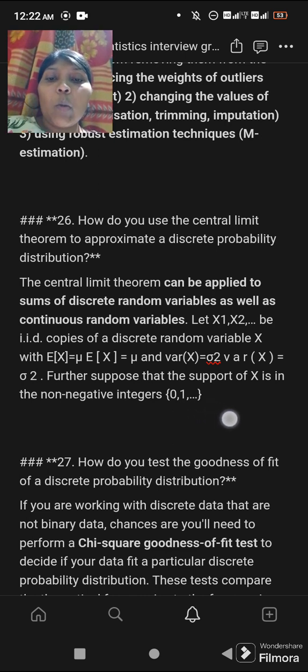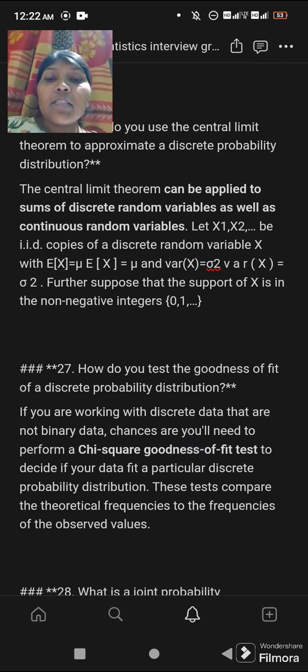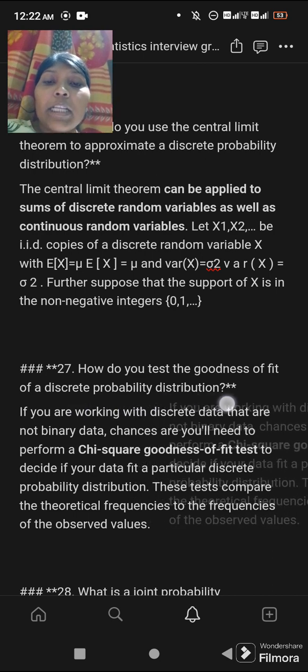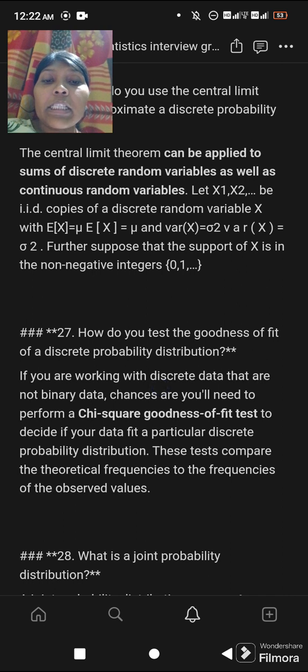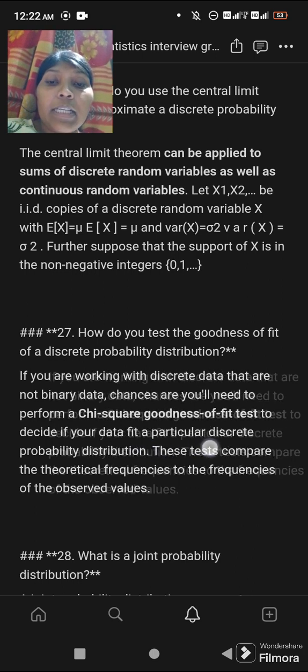Our next, 27th, question is: how do you test the goodness of fit of a discrete probability distribution? If you are working with discrete data that are not binary data, chances are you will need to perform a chi-square goodness of fit test to decide if your data fit a particular discrete probability distribution.